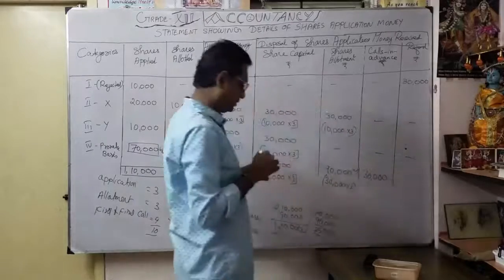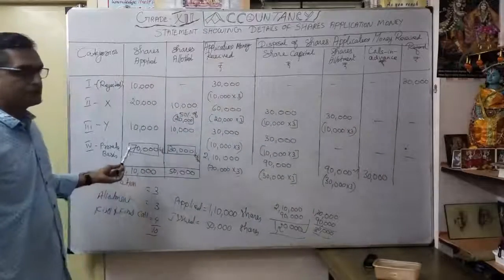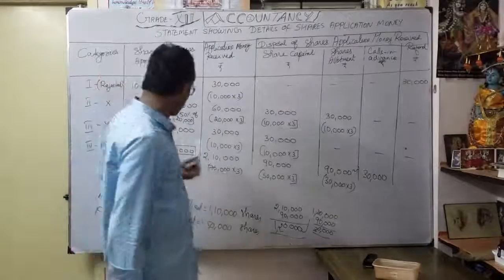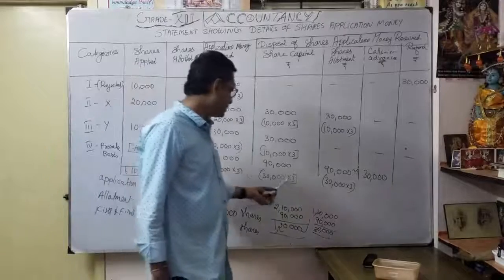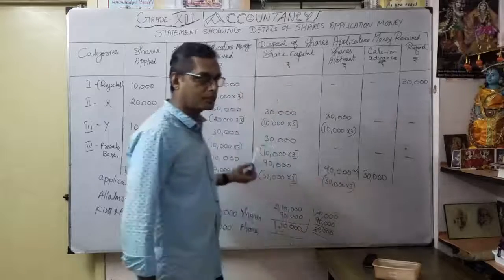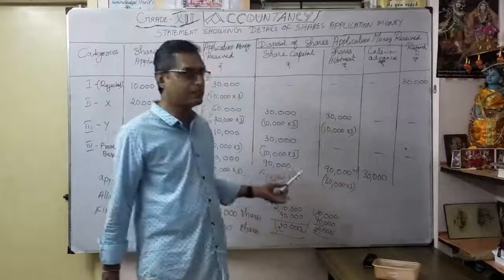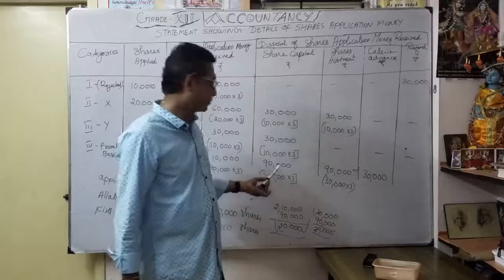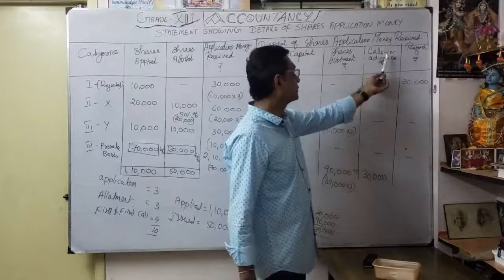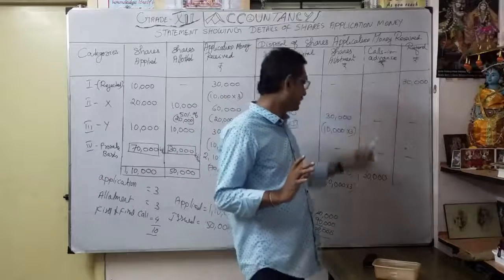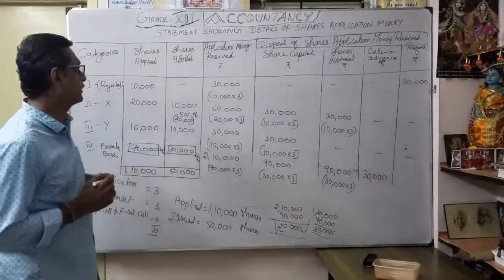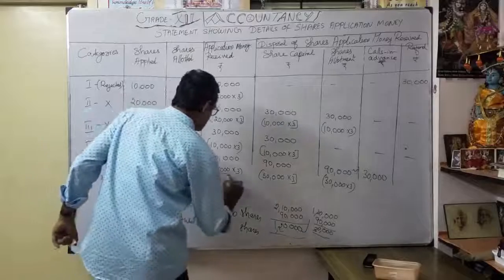You understood now? So whatever 70,000, I received share application with 2,10,000. From the 2,10,000, only the 30,000 shares allotted. So 30,000 into 3, 90,000. Then again 30,000 into 3, 90,000. So totally from the 2,10,000, 1,80,000, 90,000 transferred to share capital account. Balance 90,000 transferred to share allotment account. Remaining 30,000, I am going to keep it as a calls in advance account. Have you understood the last one, fourth category? Okay. That's what the calculation here.